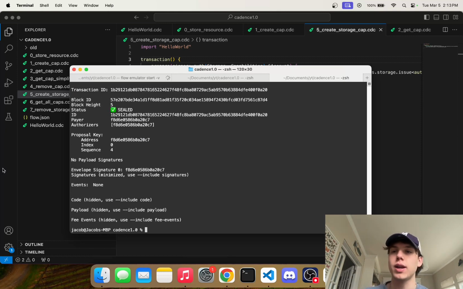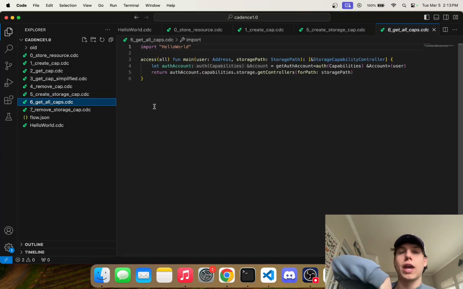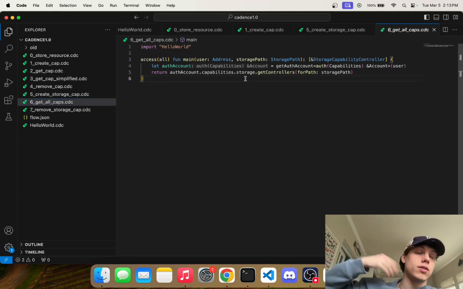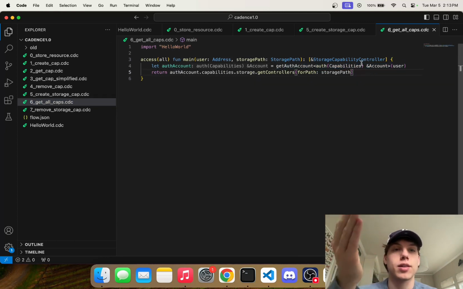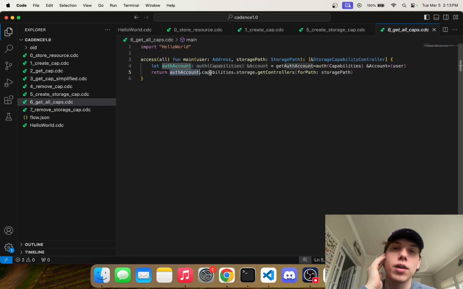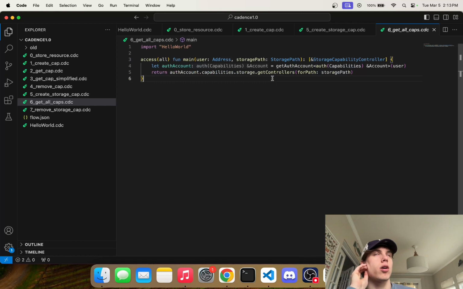It correctly creates one, and now I want to show you how you get all the capabilities, or the storage caps. So what this does is this script goes into your account. It actually gets the auth account. You can see it does that right here. And then it says authAccount.capabilities.storage.getControllers.